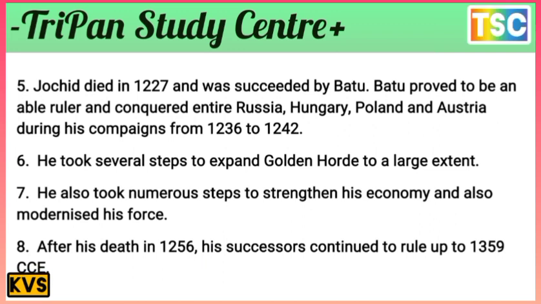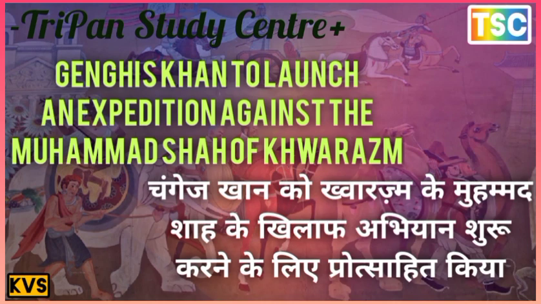He took several steps to expand the Golden Horde to a large extent. He also took numerous steps to strengthen its economy and modernize his force. After his death in 1256, his successors continued to rule up to 1359 CE. The next question arrives here.